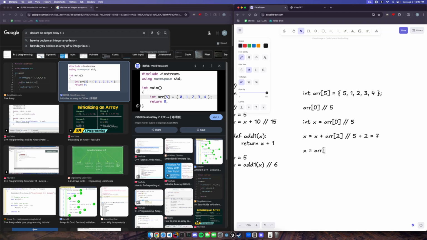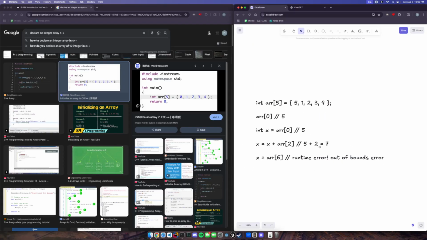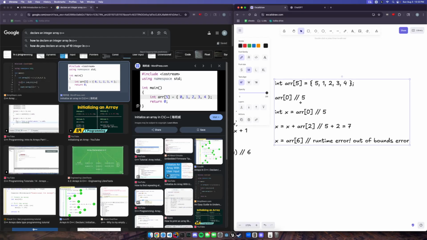But what if we did something messed up? What if we said x equals the value at array of index 6? Well, this is clearly outside of our defined array here. We've tried to access memory that we're not authorized to access. I think the formal name for this is out of bounds error or something along these lines. But you might be wondering, don't we know that we declared an array of size 5 here? And shouldn't we know then that accessing the index 6 is impossible?